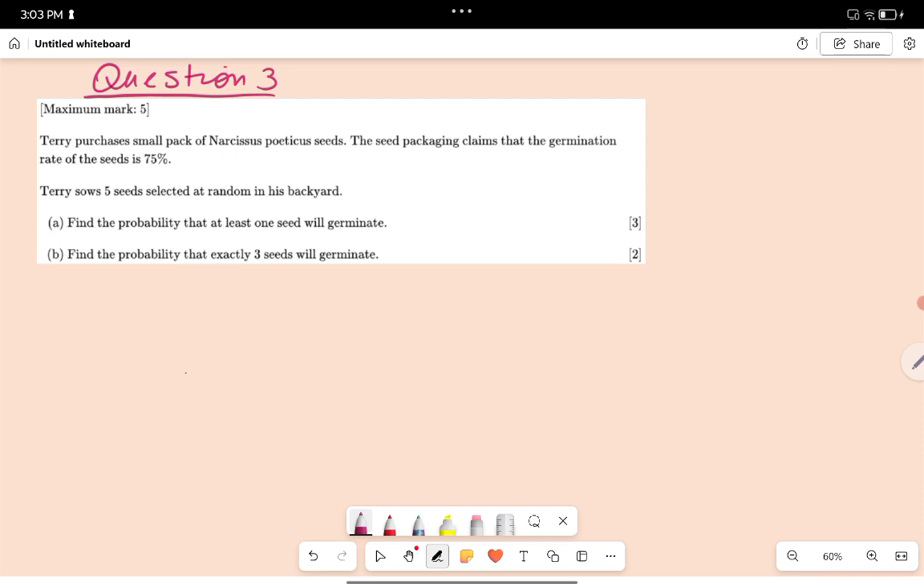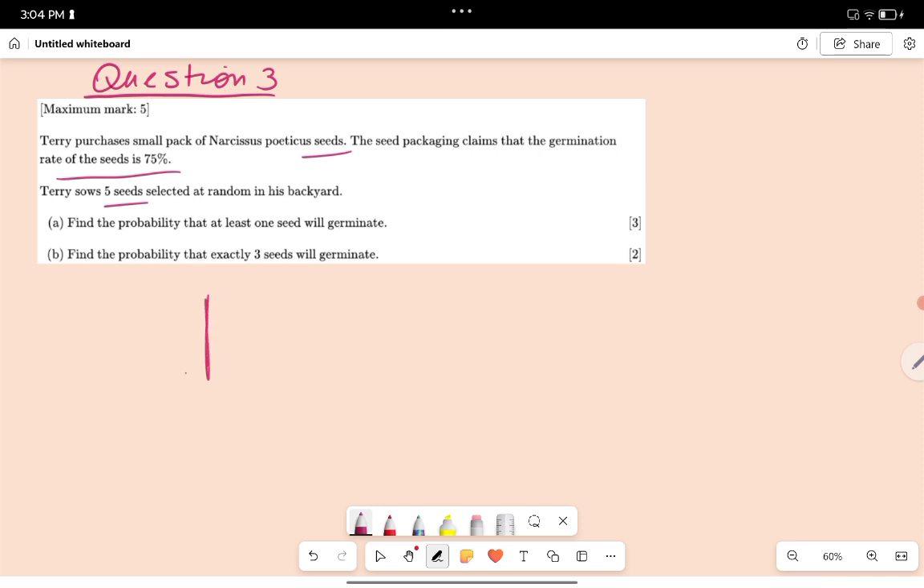Terry purchases a small pack of Narcissus poeticus seeds. So we're talking about seeds. The seed packaging claims that the germination rate of the seeds is 75%. Terry sows 5 seeds selected at random in his backyard. Okay. A. Find the probability that at least one seed will germinate.